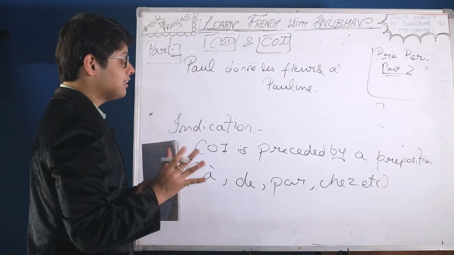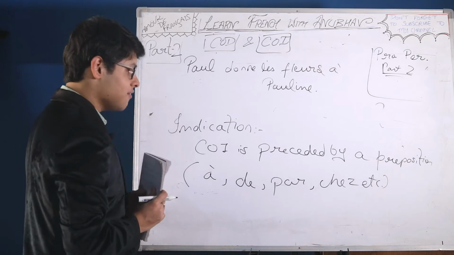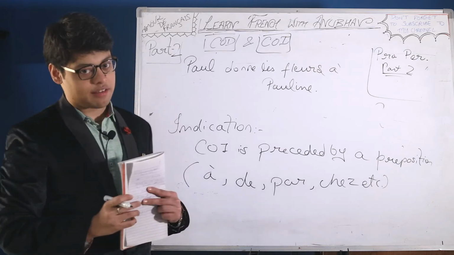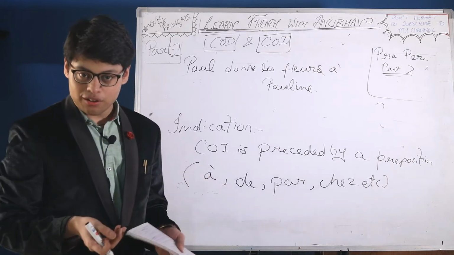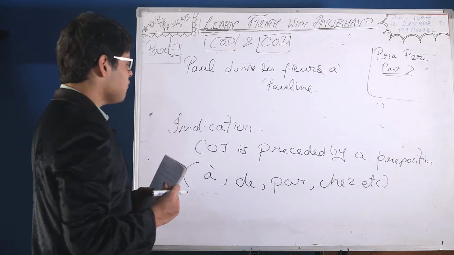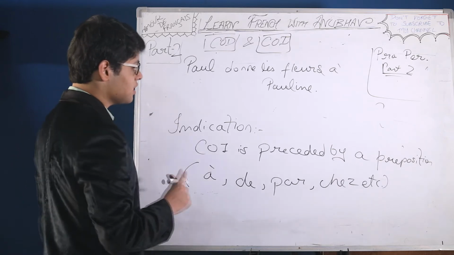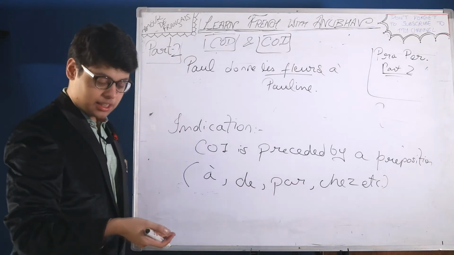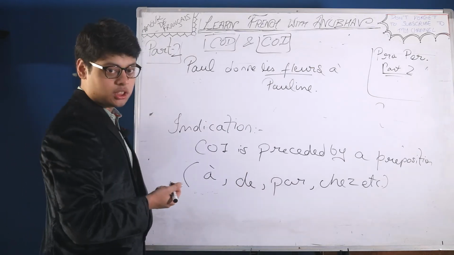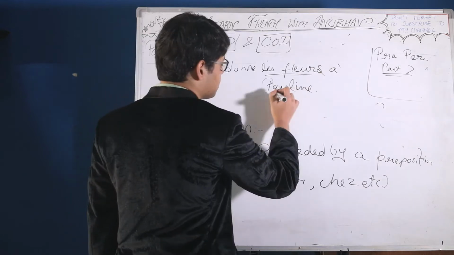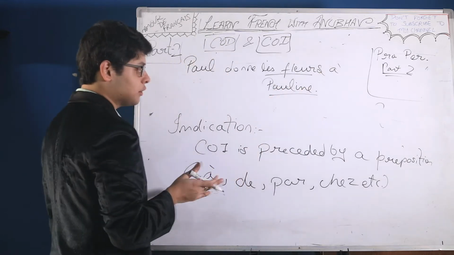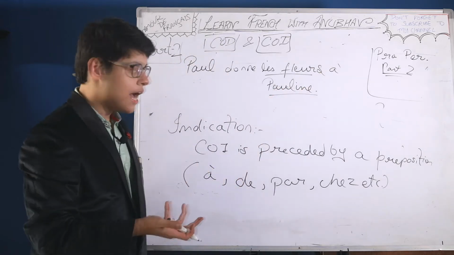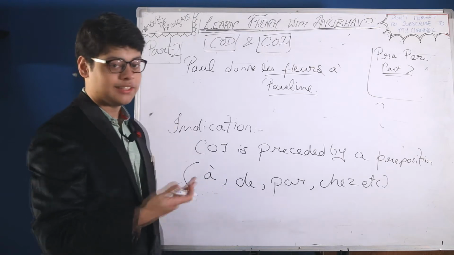Now let's do the analysis of the statement. We have a direct object and an indirect object. Let's follow the indication first. We have les fleurs as direct object because it does not have a preposition in front of it. But Pauline has it. So Pauline becomes COI and les fleurs becomes COD.